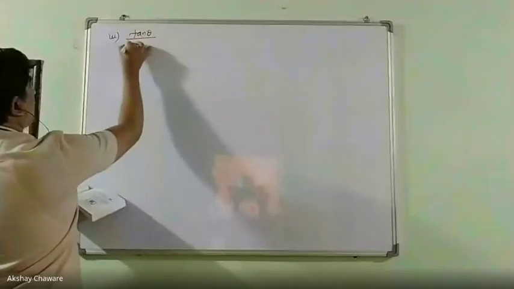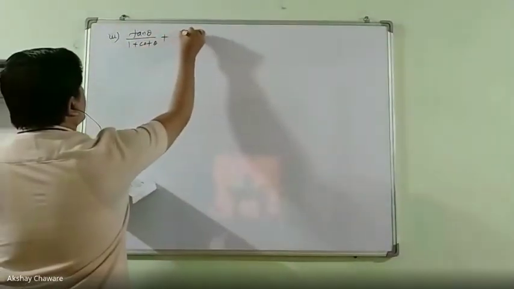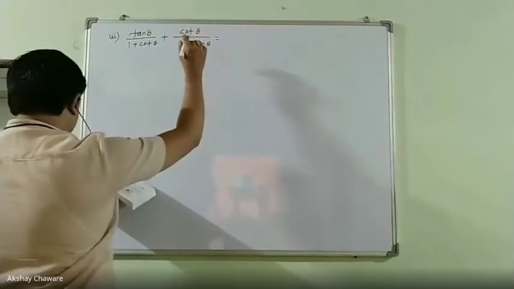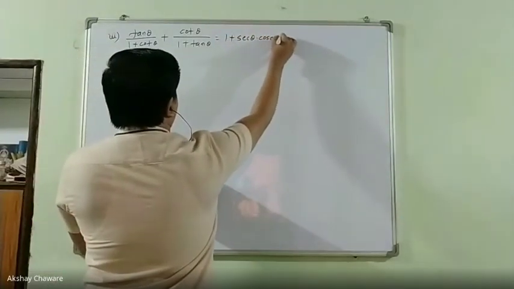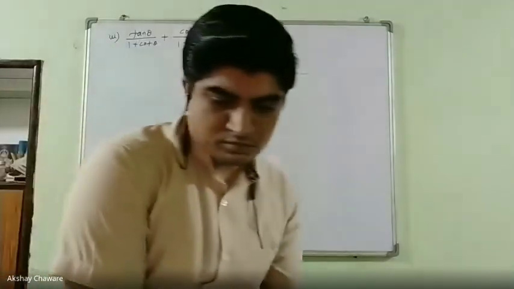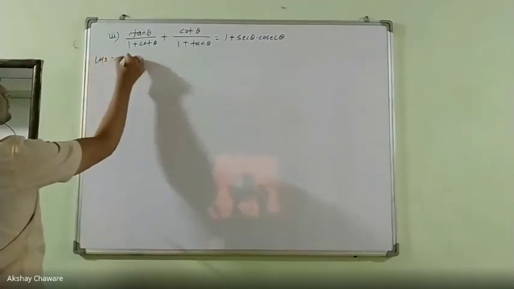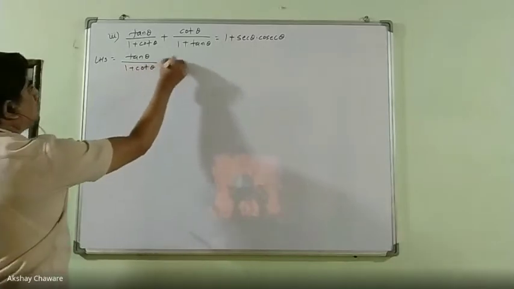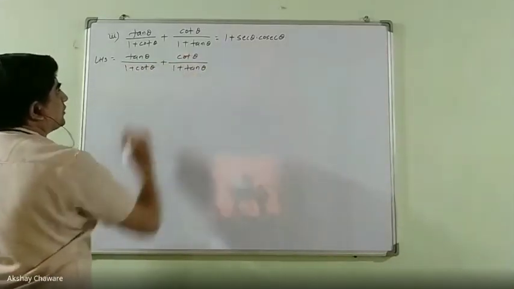Now see the third question. Tan theta upon 1 plus cot theta plus cot theta upon 1 plus tan theta, that is nothing but 1 plus sec theta into cosec theta. Okay, see LHS: tan theta upon 1 plus cot theta plus cot theta upon 1 plus tan theta.